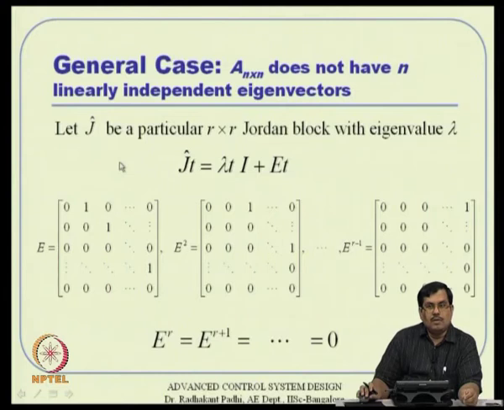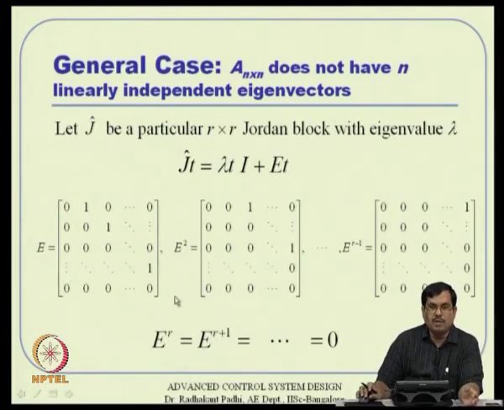Now, the beauty part of it is this E matrix what you have here, it is defined as something like 0, 0, 0, 0 there and 1, 1, 1, 1 here. So, that means this is something called a nilpotent matrix. That means some power of it will vanish, and if it is an R by R matrix then E to the power R will be 0, and we can very quickly see that again probably.